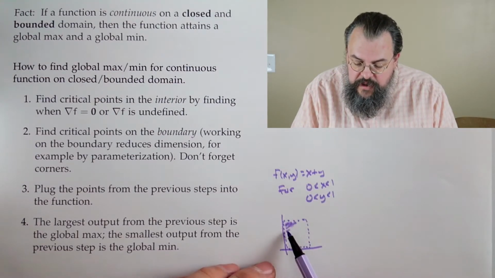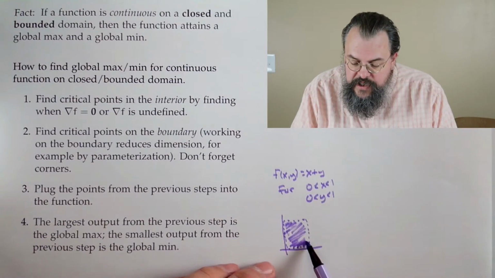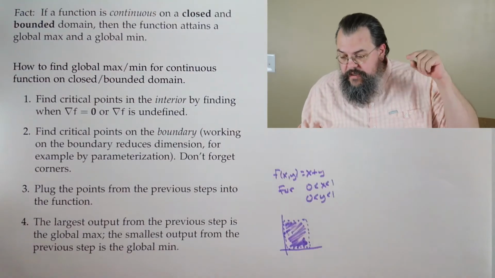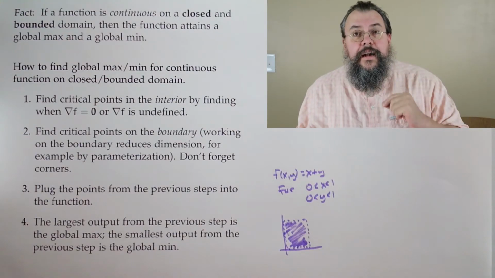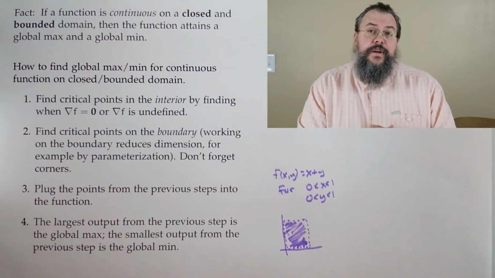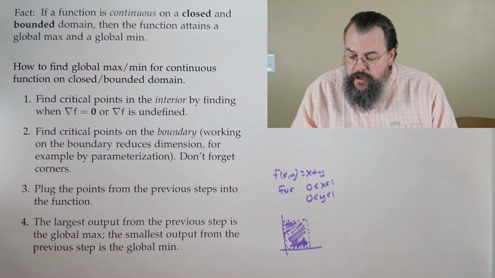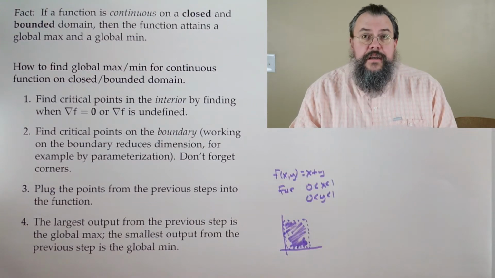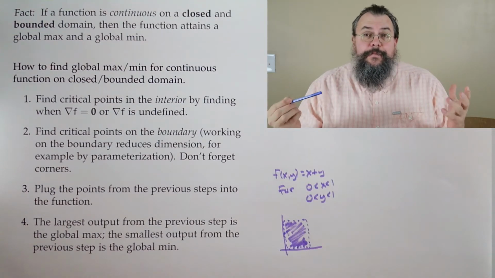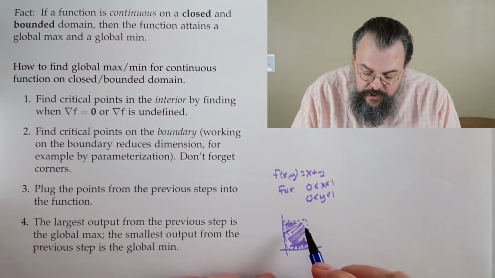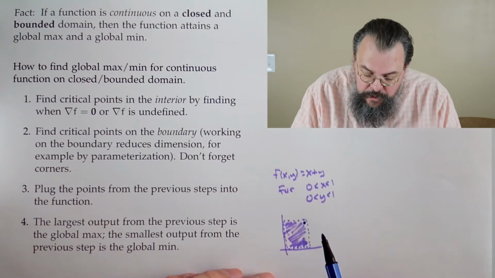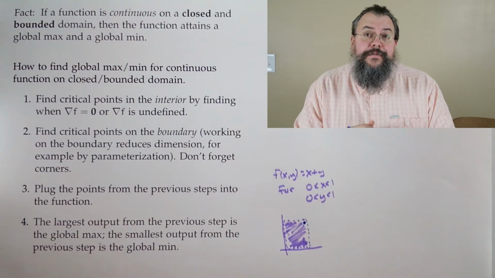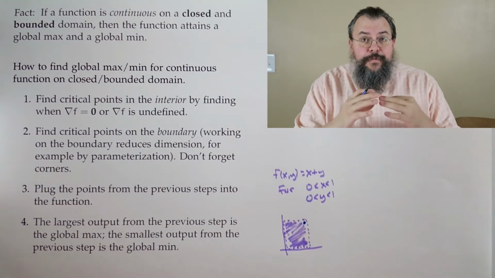And we say, well, what's the largest value that the function attains? In other words, I actually plug it in and it says, this is the largest value that I can get out of this function given this restriction. Well, we might say, look, if we want x plus y to be big, the goal is make x big and make y big. So we should head towards the corner. But the problem is we can't get to the corner because it's not part of our function. It's not in our domain.